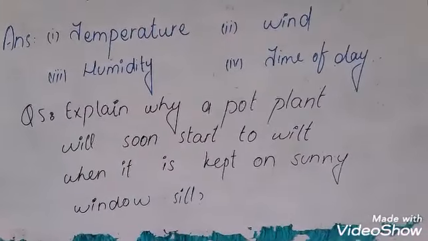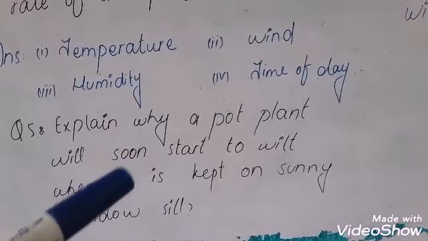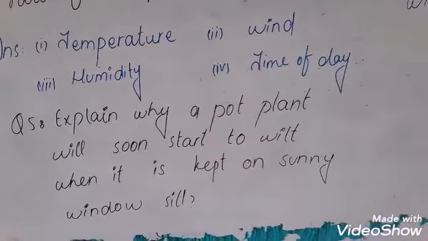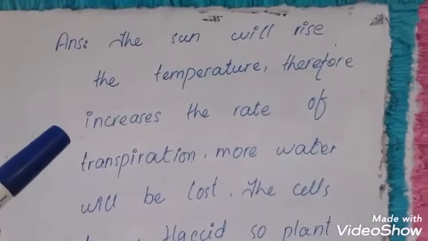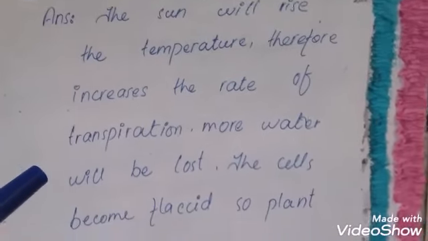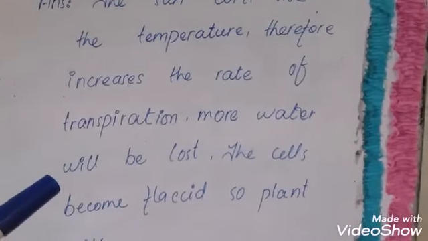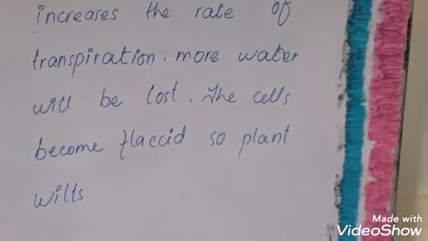Fifth question, explain why a pot plant will soon start to wilt when it is kept on a sunny windowsill. The answer is, the sun will raise the temperature, therefore increasing the rate of transpiration, more water will be lost, the cells become flaccid, so the plant wilts.